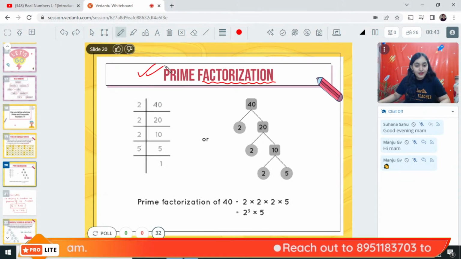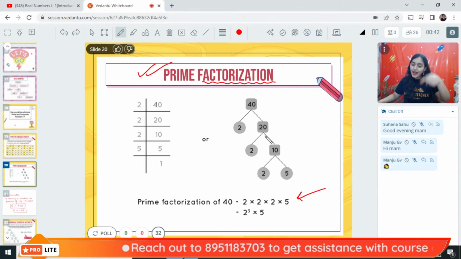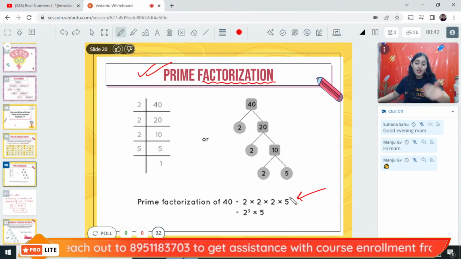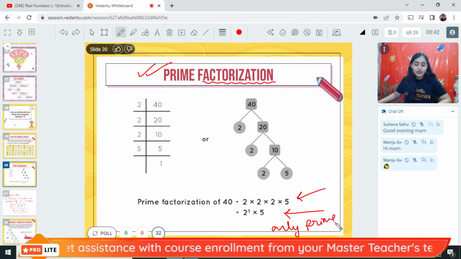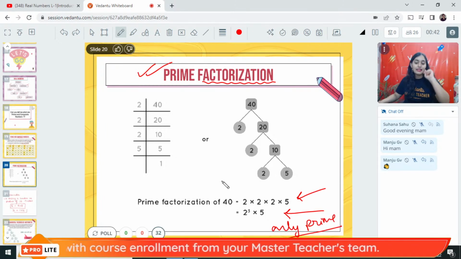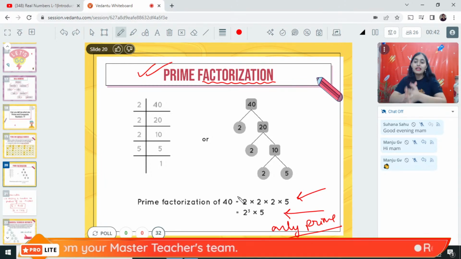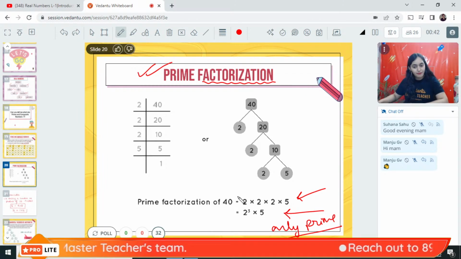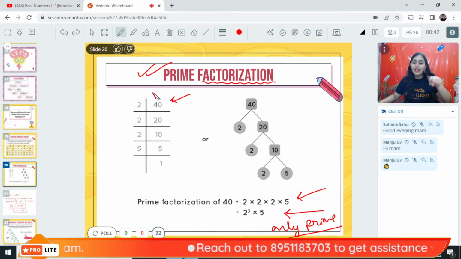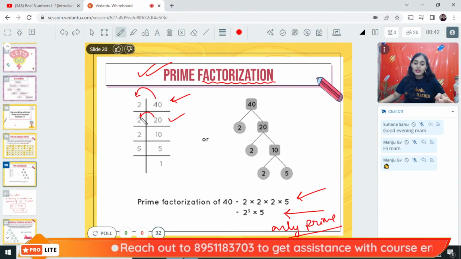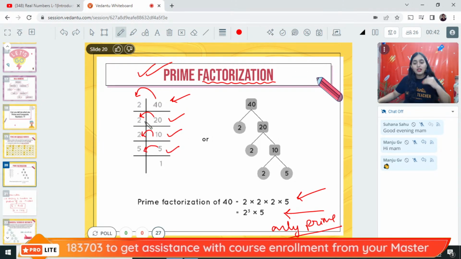Now, what is prime factorization? Expressing a number as a product of prime numbers is prime factorization. If in the product only prime numbers are there, then it will be called prime factorization. So prime factorization is basically expressing a number as the product of its prime factors. For example, if I have a number 40, I will keep dividing it by prime numbers. Divide by prime number 2, 20. Divided by 2, 10. Again divide by 2, 5. Now 5 is only divisible by 5. So let us divide by 5.